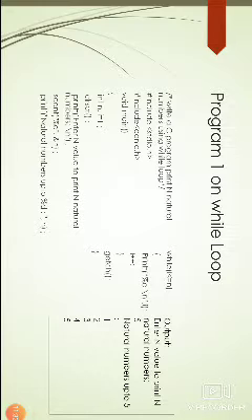Then I wrote i++ here, which means the i value will be incremented. Here ++ is a post increment, so the i value will be incremented by 1. And I'm closing the curly braces.